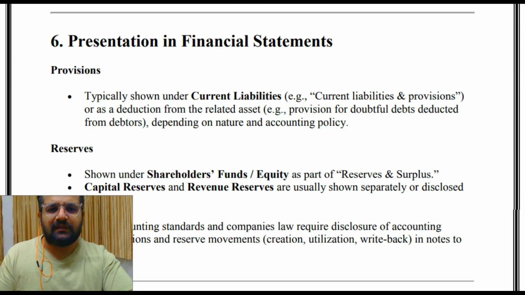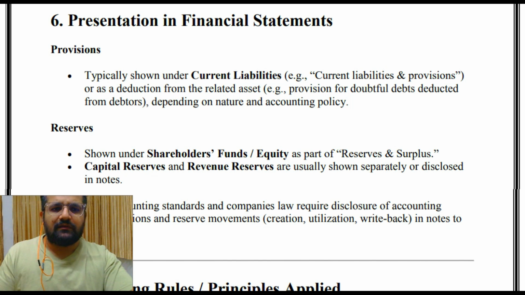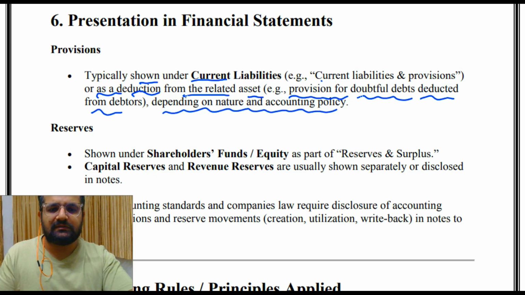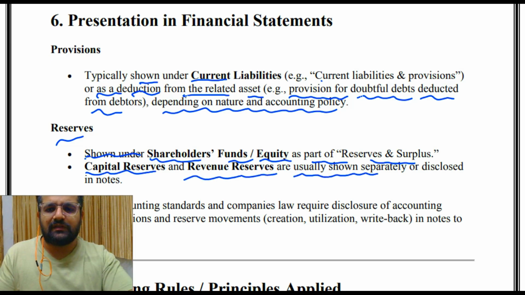Then presentation in financial statements. Provision is typically shown under current liabilities and provisions, or as a deduction from related assets. Example, provision for doubtful debts is deducted from debtors, depending on nature and accounting policy. Reserve is shown under shareholders' funds, equity, as part of reserve and surplus. Capital reserves and revenue reserves are usually shown separately or disclosed in notes.